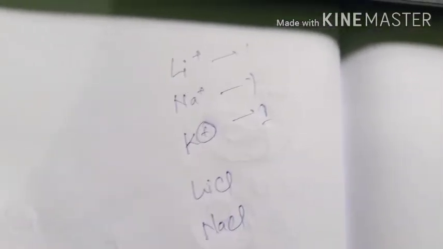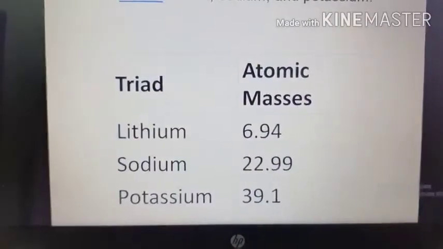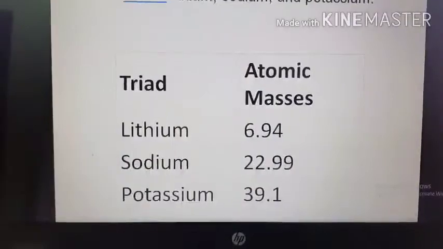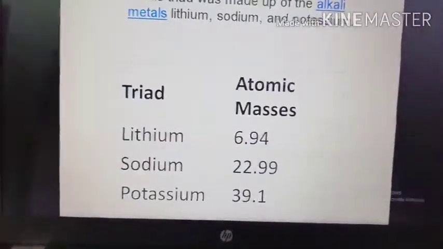In this triad, the arrangement was done from lithium to potassium in order of increasing atomic masses, and the atomic mass of the middle element is the arithmetic mean of the first and last elements. This is triad number 1 that he found.